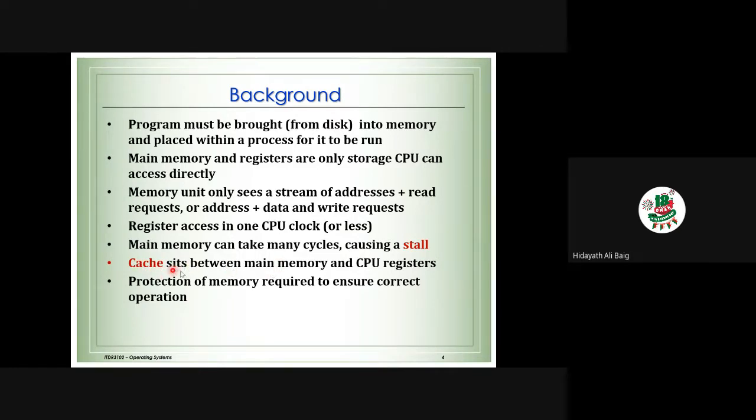Cache memory sits between the main memory and the CPU registers so that the CPU can access data faster with the help of the cache memory. Okay, so this is one point. Also, another point we need to discuss is the protection of the memory. Which process is asking for the memory and how the process is accessing the memory, we need to be very sure about that, because the concept here is we have the memory in the system.